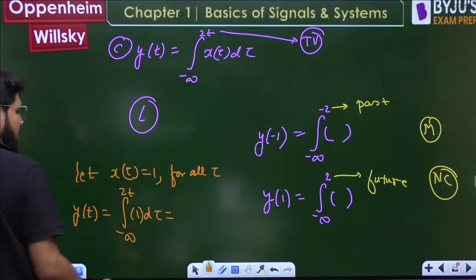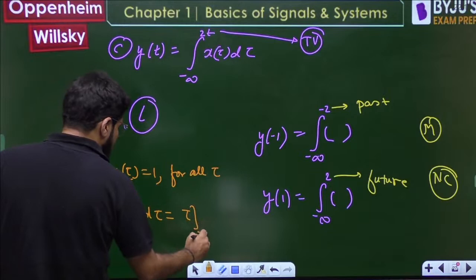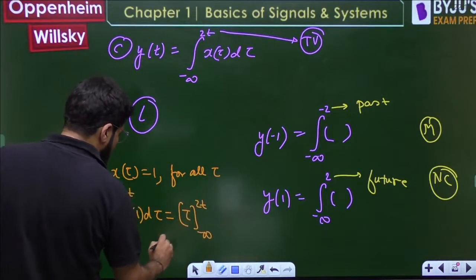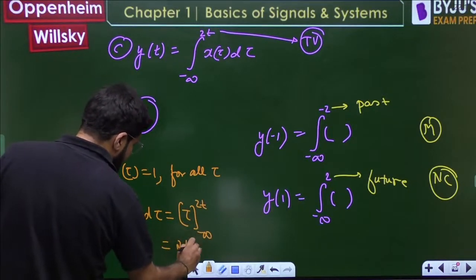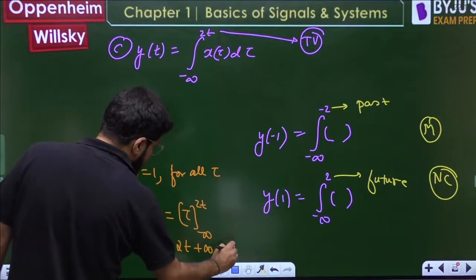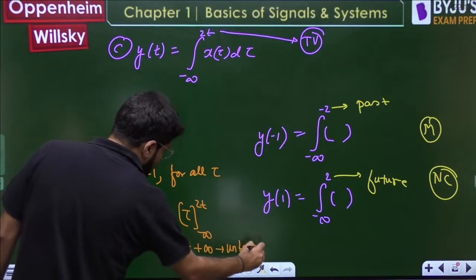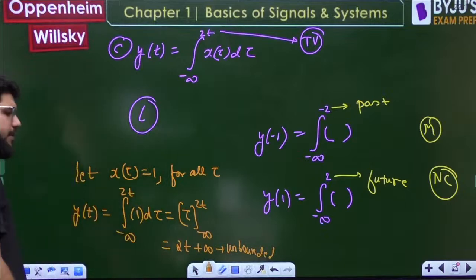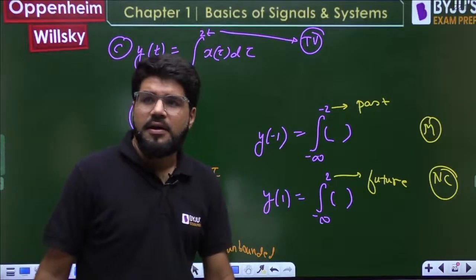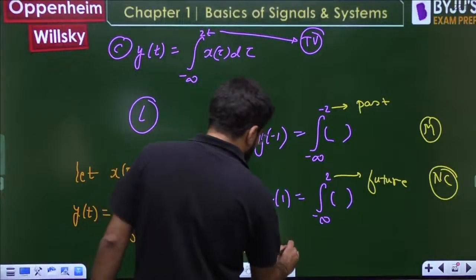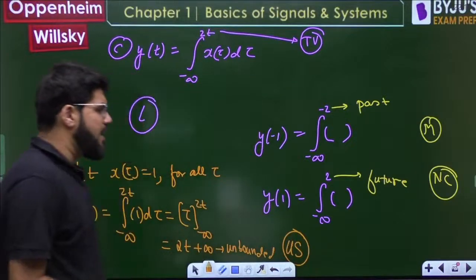The integral of d tau is tau, lower limit minus infinity, upper limit 2t, and this is 2t minus minus infinity, so plus infinity, unbounded. The output turns out to be unbounded, so it is unstable.